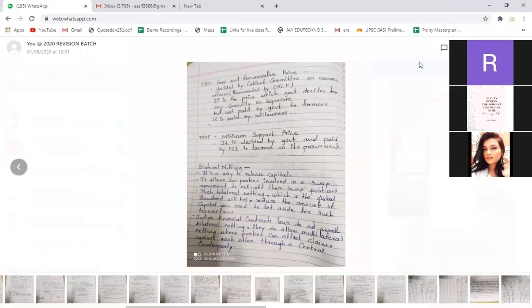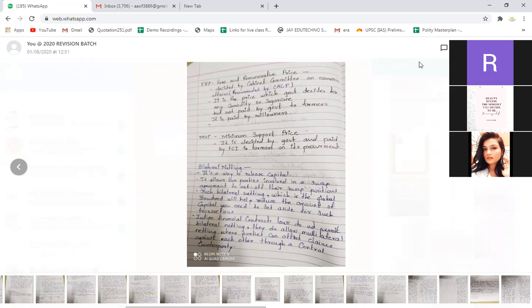MSP means minimum support price, which the government is supposed to give to the food grain farmers, and it is decided on the basis of the input cost of the farmer, that is, the input cost of that particular crop, so that the farmer has a minimum income for that crop. If that price is not available in the market, then the government has to buy that food grain at the MSP. So whatever procurement is made by the government through the Food Corporation of India has to be done at the minimum support price, right?